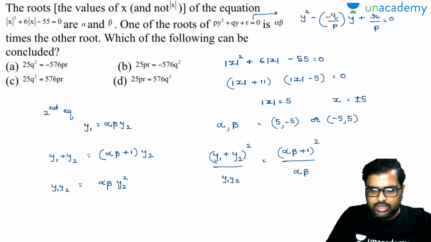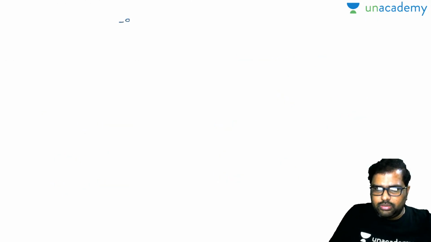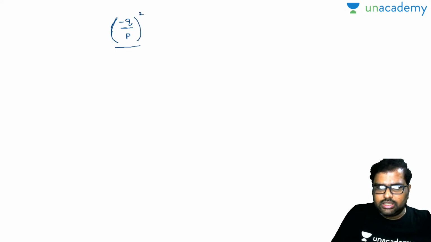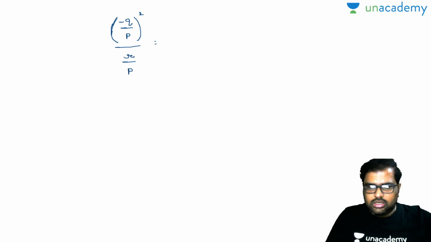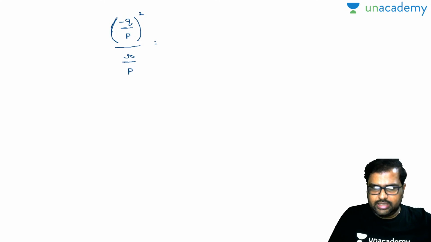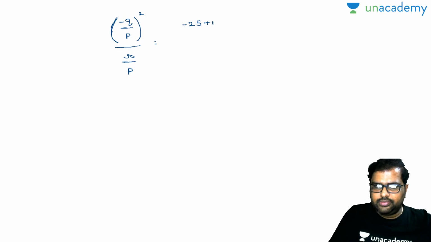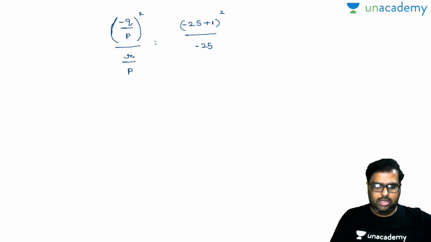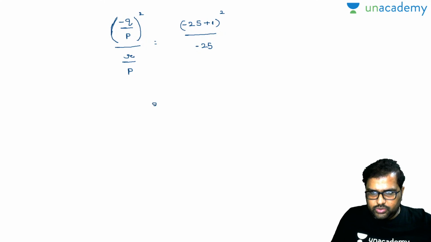I'll write down the same thing, right? So sum of roots is minus q by p whole square, divided by product of roots, which is r by p, is equal to alpha beta plus 1 whole square, divided by alpha beta. Alpha beta plus 1 is nothing but how much here? Minus 5 into 5 will be minus 25, plus 1, whole square. Alpha into beta is nothing but how much here? Minus 25. Right? So this will be positive, right? q square.